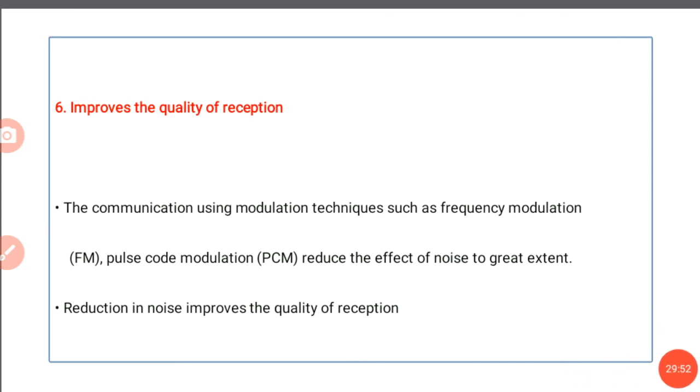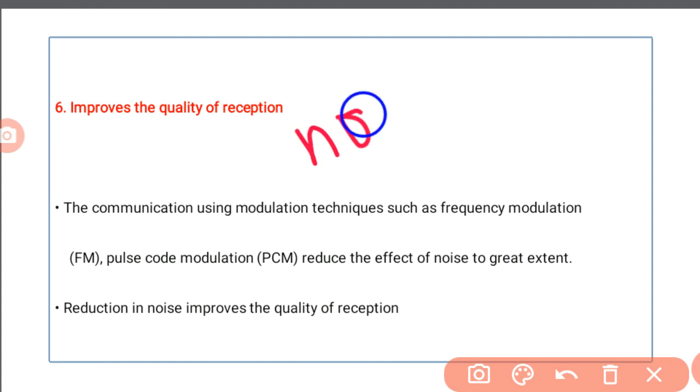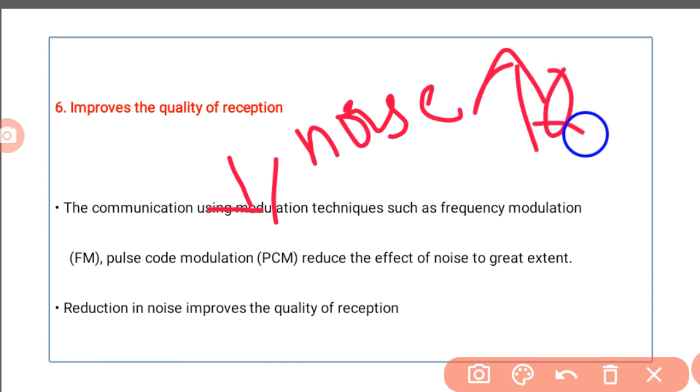Next, it improves the quality of reception. Communication using modulation techniques such as frequency modulation and pulse code modulation reduces the effect of noise to a great extent. Reduction in the noise improves the quality of reception. When we reduce the noise, it increases the quality.